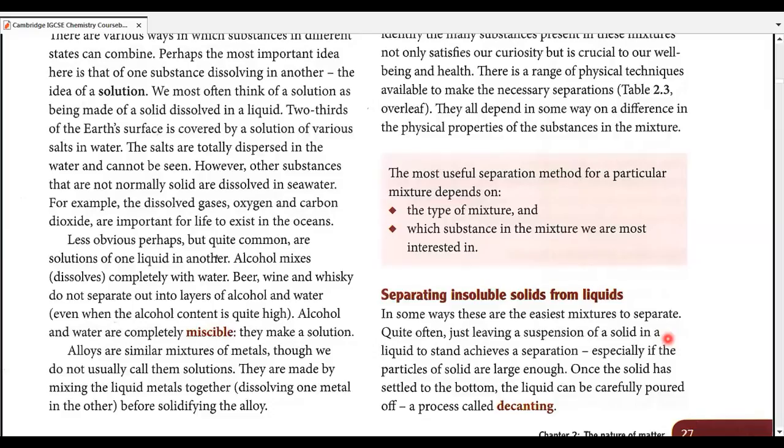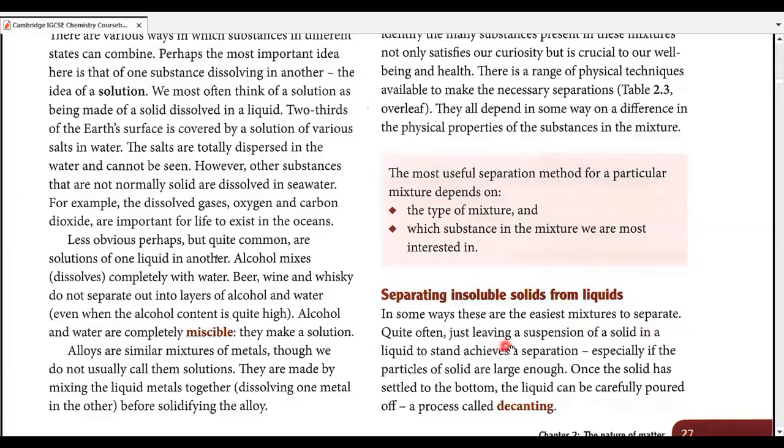Okay? Starting with separating insoluble solids. Now, I hope you're familiar with the word insoluble. The solids that do not dissolve in liquids are considered insoluble solids. For example, sand cannot be dissolved into water. Sand is heavy and simply settles down at the bottom of the glass or the beaker in which we are trying to dissolve it in water. See? So we call it insoluble, and separating these insoluble solids from liquids is our starting point for separating techniques. Let's start with that. In some ways, these are the easiest mixtures to separate.